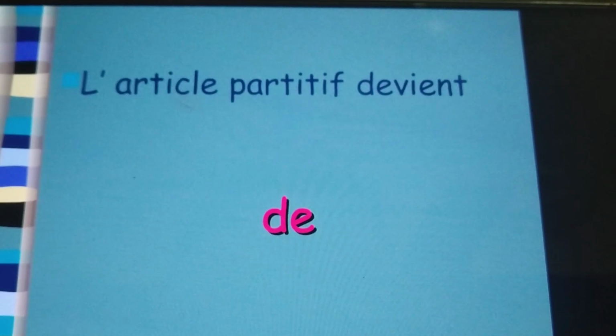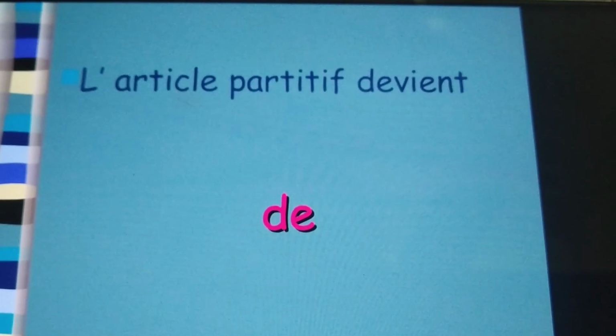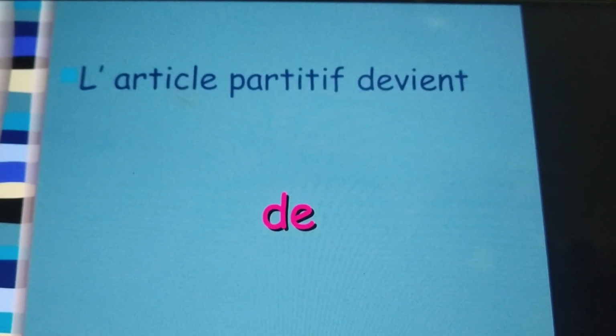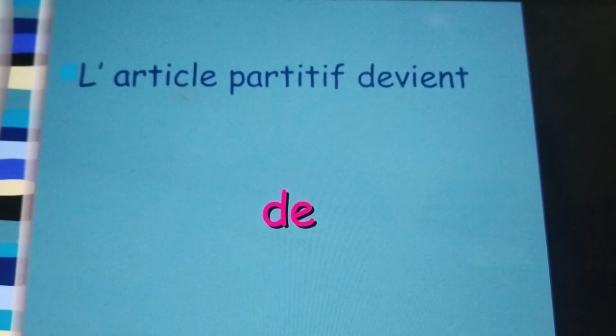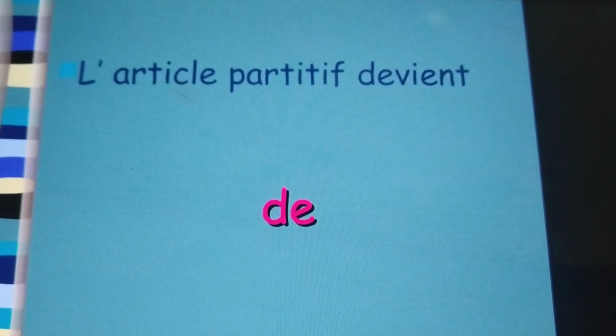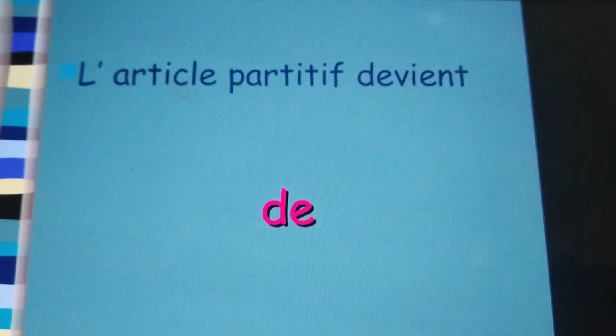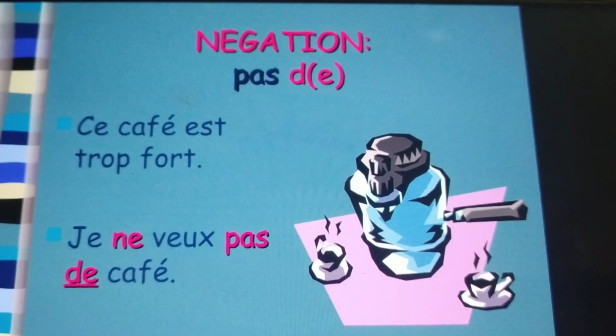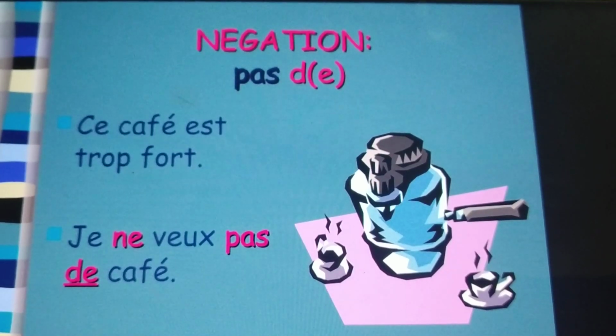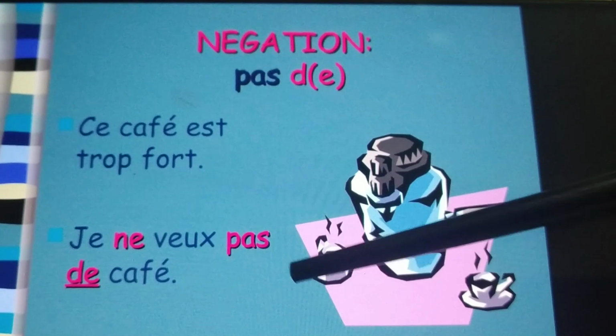And at that time, I told you de is used in the negative sentences. So the partitive articles du, de la, de l' and des convert to de or d' in the negative sentences. Okay, let's see how we make negative.